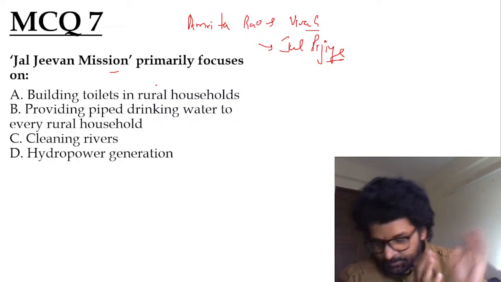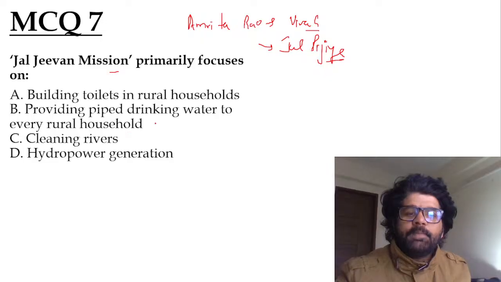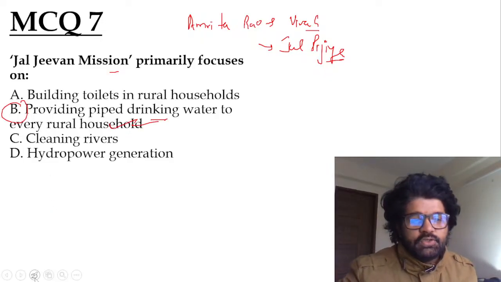Oh my god. So Harshini, Nisha, Gitika, Rishi, Iltush, Anandu, all of you have given the answer: providing piped drinking water to every rural household. You people are good boys and girls.